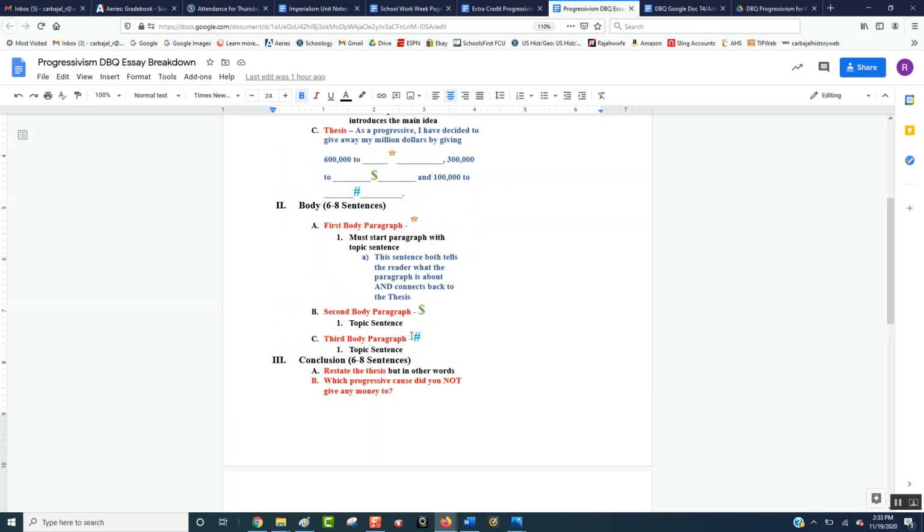And then you do the same thing for whichever one you give $300,000. You see the dollar sign is $300,000, and $100,000 here. So each one of these should be 6 to 8 sentences. This should talk about the $600,000 one you chose, the $300,000 one you chose, and the $100,000 you chose.